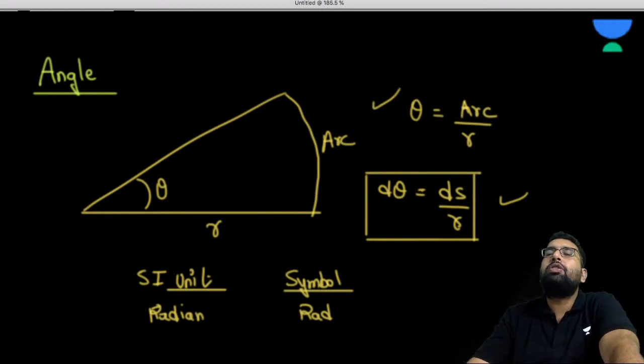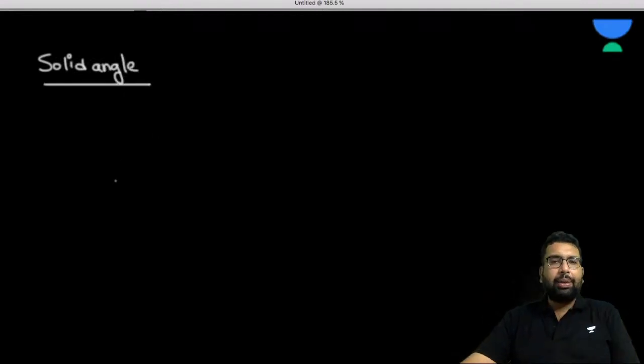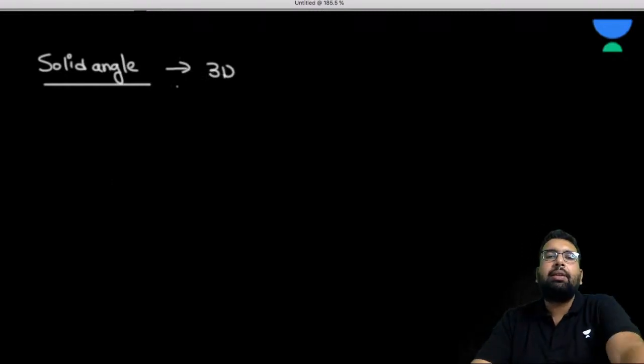So what is so special about a supplementary unit? I'll tell you, but let me tell you the solid angle first. What is this solid angle? Basically, the normal angle or the plane angle is between two lines, right? Now, when you try to see this angle in three dimensions, in the 3D frame, then the angle is known as the solid angle.